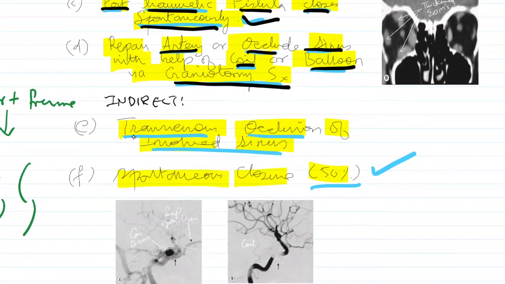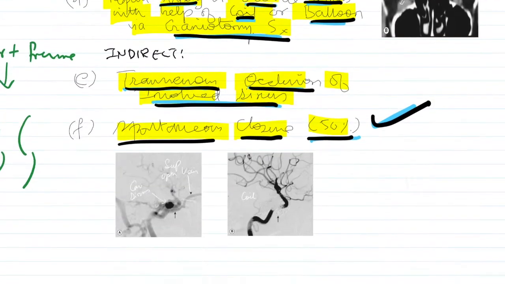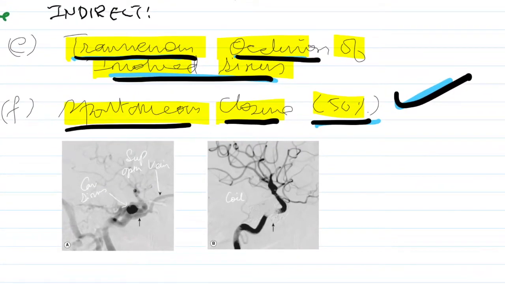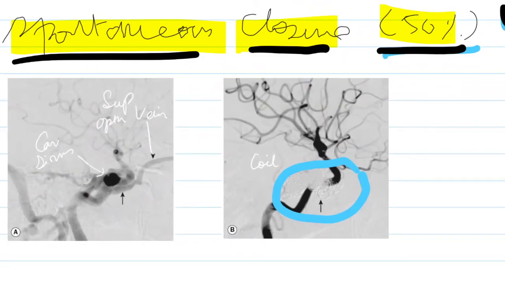Now, an indirect carotidocavernous fistula would involve a transvenous occlusion of the involved sinus, and a spontaneous closure might be seen in 50% of indirect CCF patients. So this is the cavernous sinus, and this is the superior ophthalmic vein. And now here you have used a coil to occlude the sinus and treat the CCF.